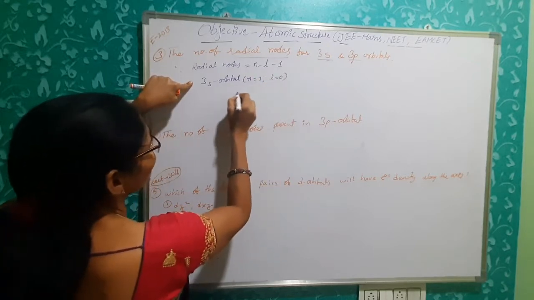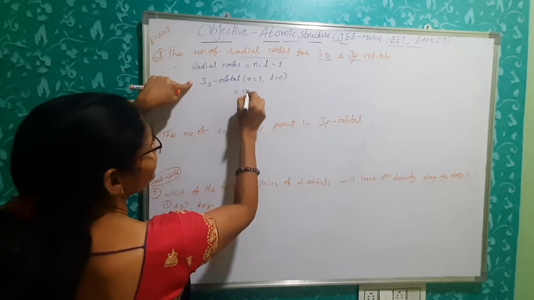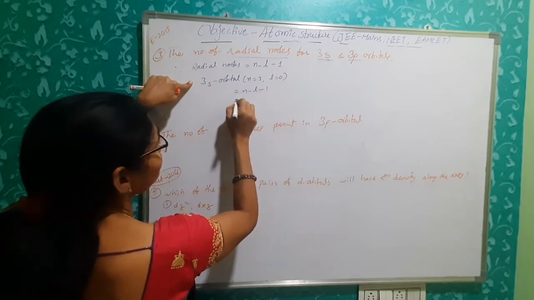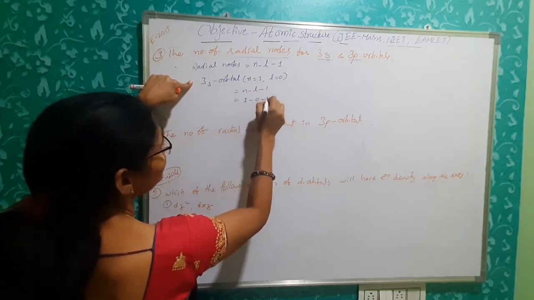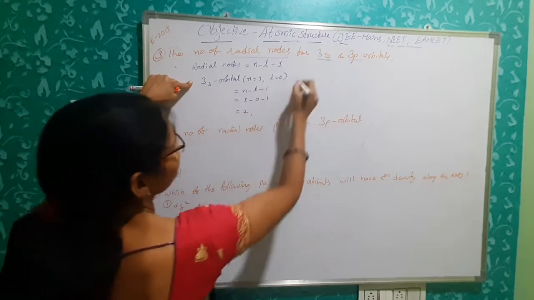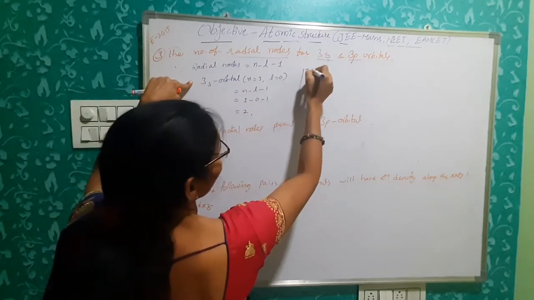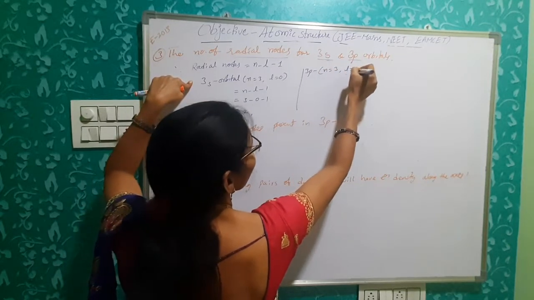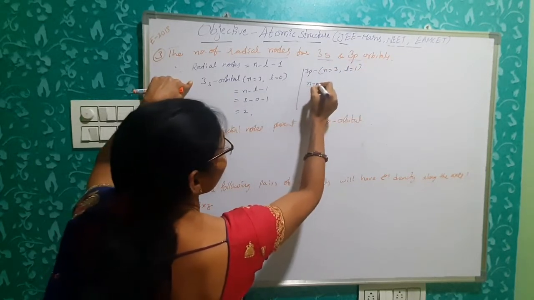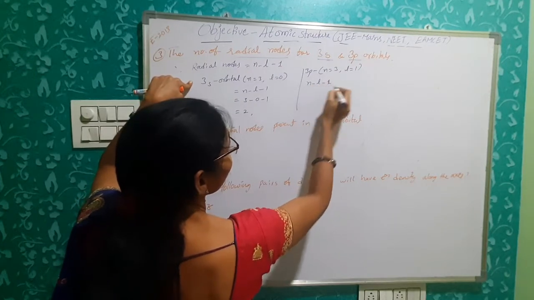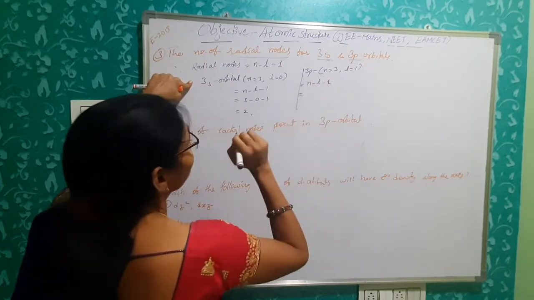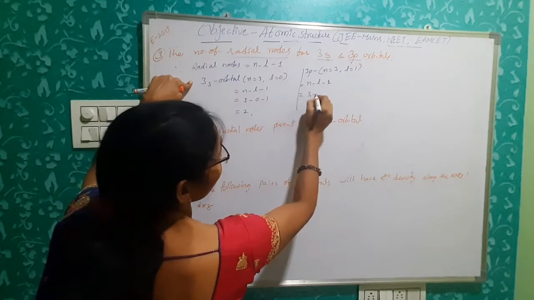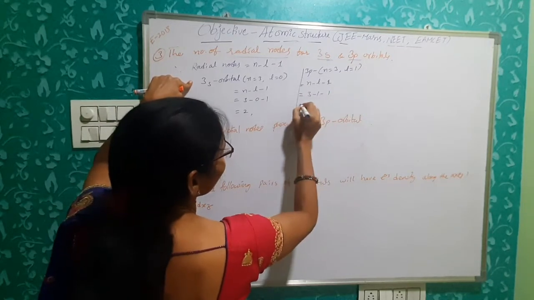So simply n minus L minus 1 is nothing but 3 minus 0 minus 1. How much? 2. For 3p orbital, n is equal to 3 but L is equal to 1. So then n minus L minus 1 for 3p orbital radial nodes, 3 minus 1 again.